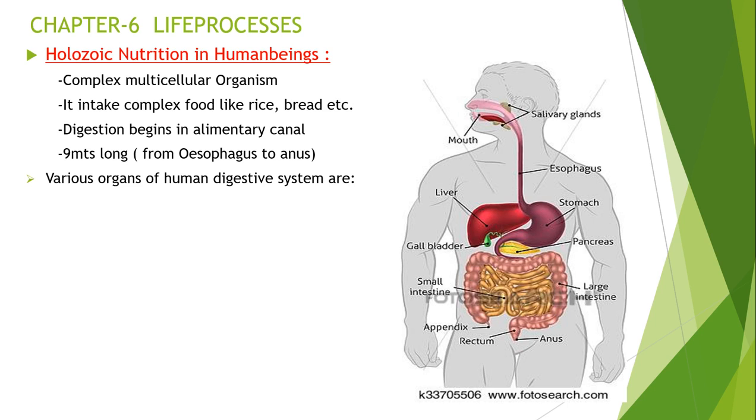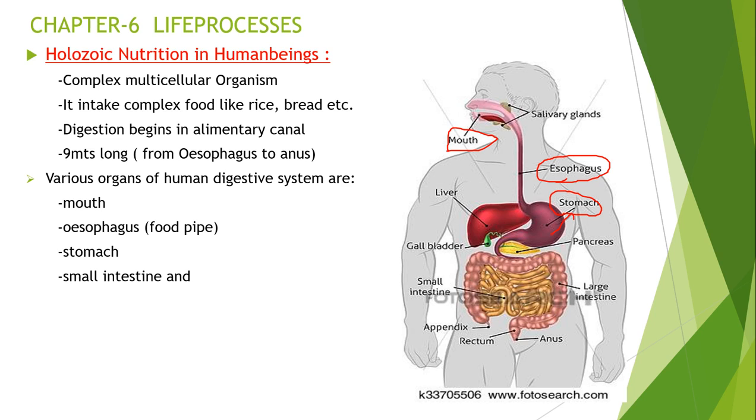The various organs involved in the human digestive system during digestion are, first, the mouth. In the picture I am showing with the red mark, here is the mouth, and the next part after the mouth is the esophagus. It is also called the food pipe. The next is the stomach. In the picture, this is the stomach. And the next is the small intestine.